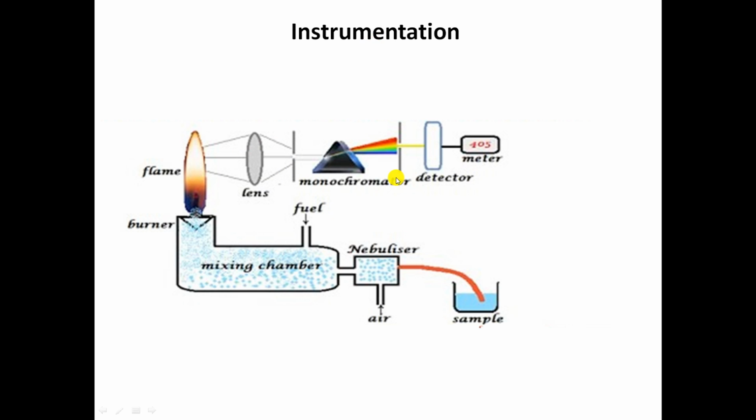all wavelengths of light, and it will allow only a particular wavelength of light which corresponds to a particular element, and that light will fall on the detector. The detector will measure the light intensity and show the reading.